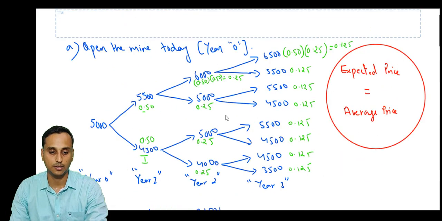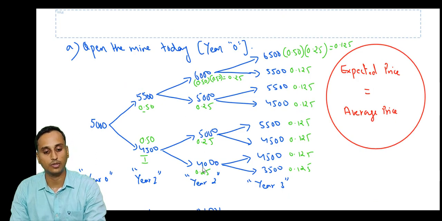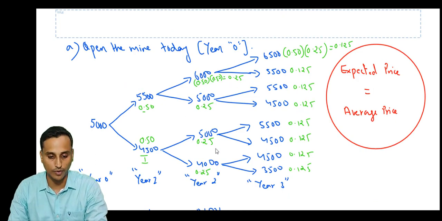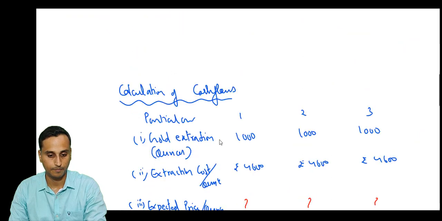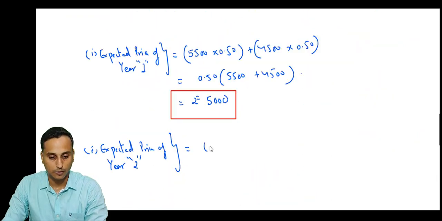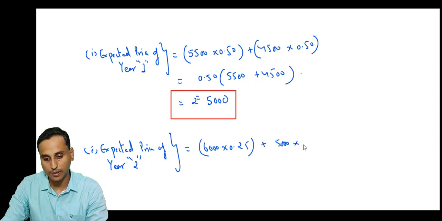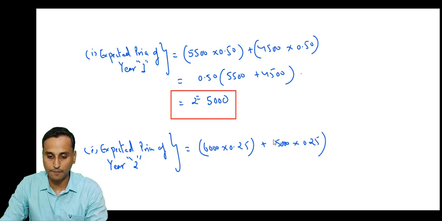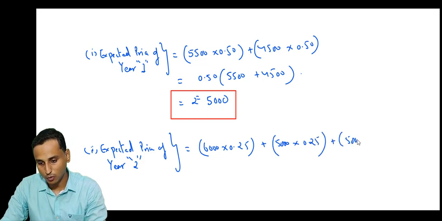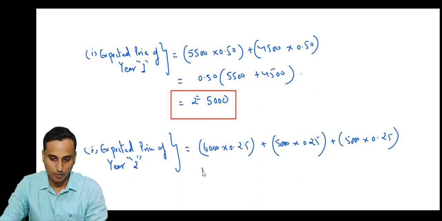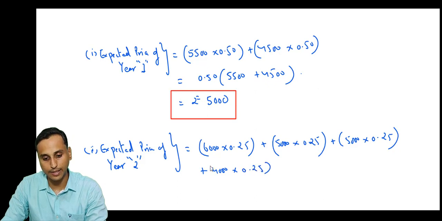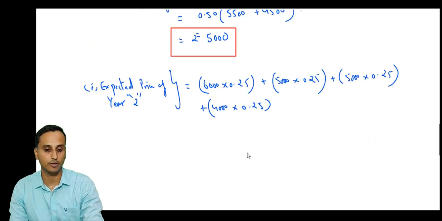What are the possible prices? 6,000, 5,000, 5,000 and 4,000, each having a probability of 0.25. So 6,000 into the probability plus 5,000 into its probability plus 5,000 into its probability plus 4,000 into its probability. These are the prices in year 2.